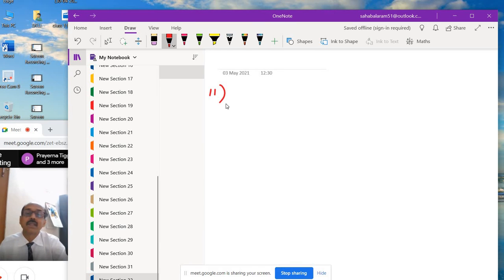So first we write the relation R. R equal to, first take 1. So 1 comma y, where y equal to x plus 5. If x is 1, then 1 plus 5 is 6, so 1 comma 6. Then take 2: 2 comma 2 plus 5, it is 7, so 2 comma 7.